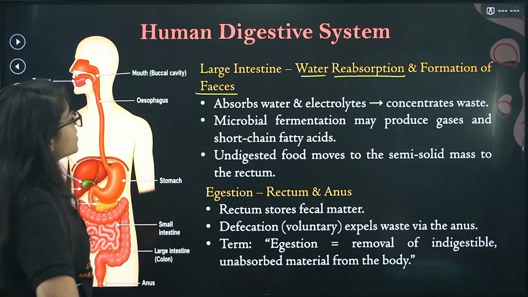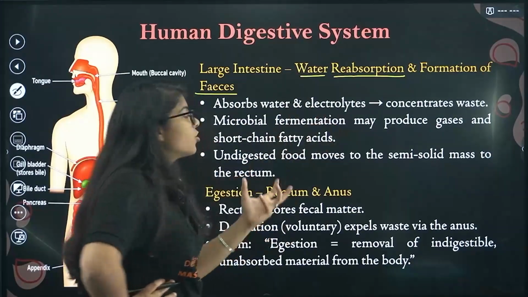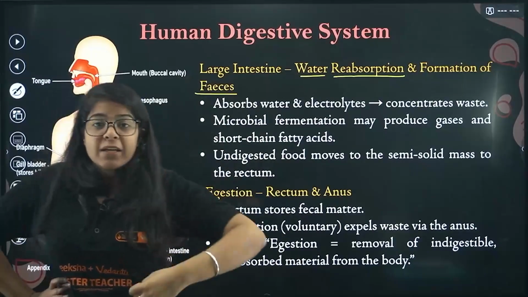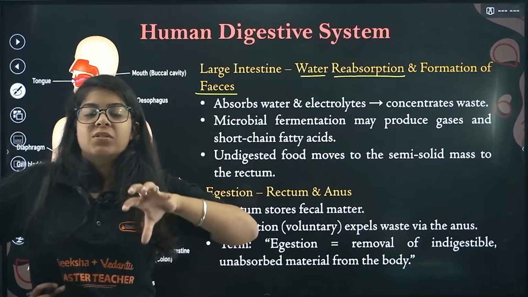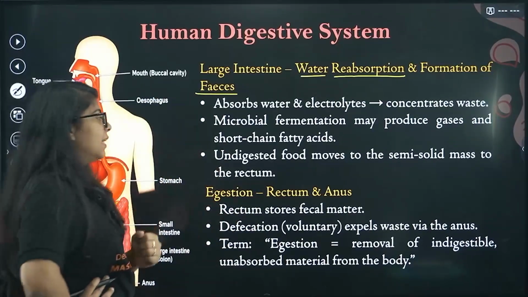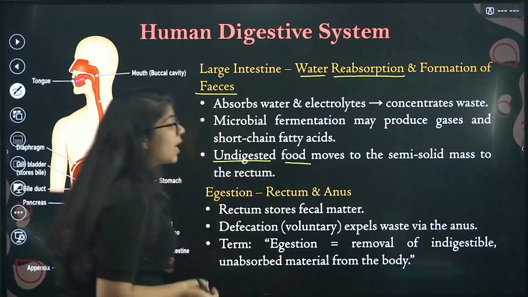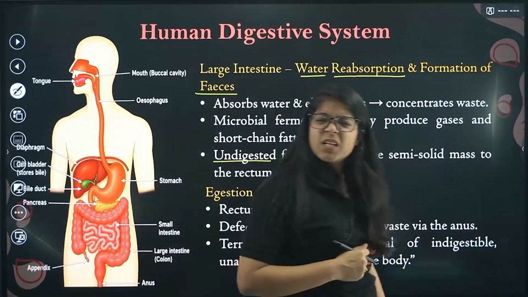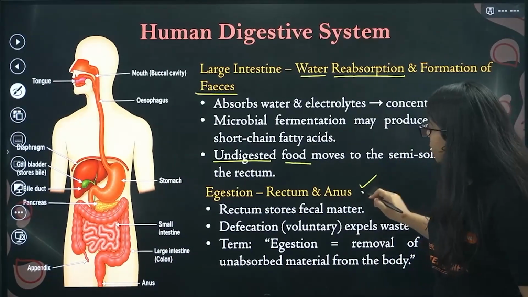Now microbial fermentation may produce gases and short chain fatty acids. In this large intestine there are microbes that are breaking down your food, so fermentation of that waste sometimes happens, which may produce gases and some fatty acids. Now the undigested food moves as a semi-solid mass to the rectum. Now, ma'am, what is rectum? I've heard it. That is the part where egestion comes in.